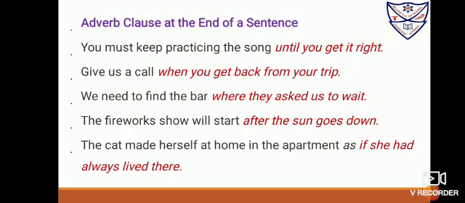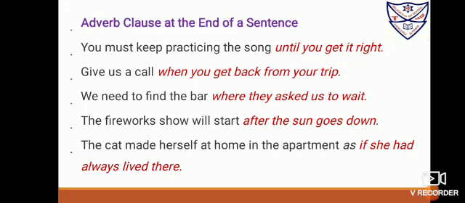Now, adverb clause at the end of a statement or a sentence: you must keep practicing the song until you get it right. Now, this is at the last. So, does it need a comma? No. Till when do you have to keep practicing? Until you get it right. So, until you get it right is an adverb clause.